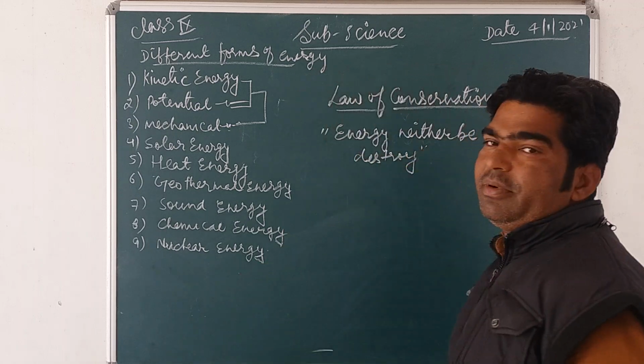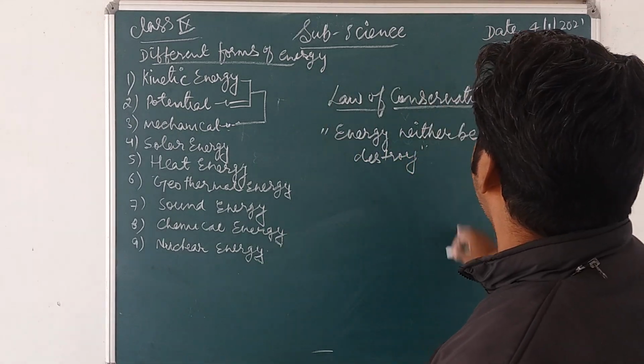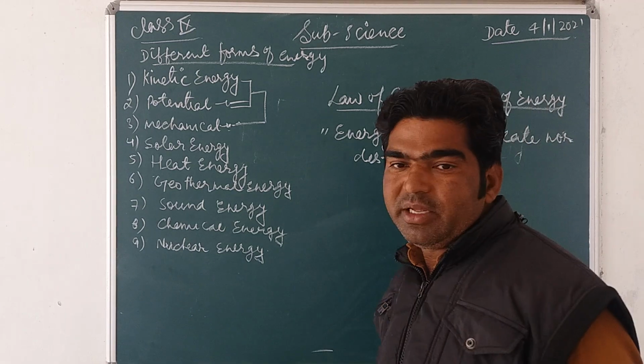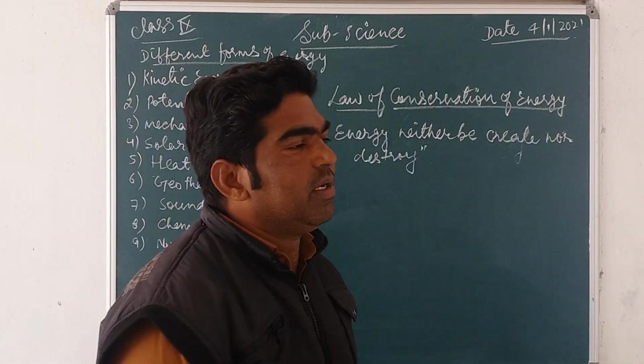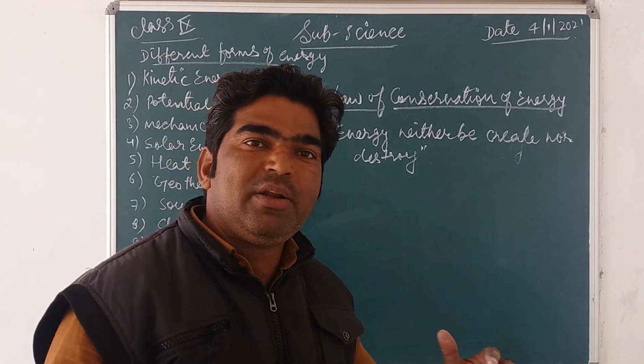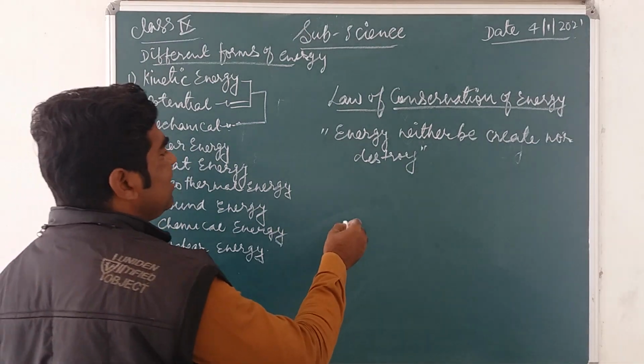This is the statement of this law. It means that in any system, or in the universe, the total amount of energy is fixed or constant. Only the transformation of energy takes place.